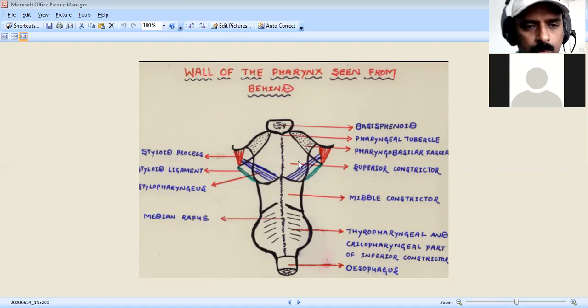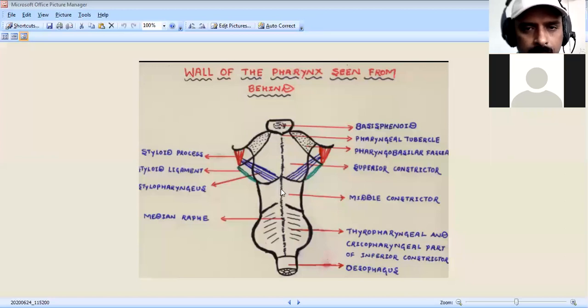The second point in the remarks: the origins of all constrictors are situated anteriorly, in relation to the posterior openings of the nose, mouth, and larynx. From here, the fibers of the muscles pass into the lateral and posterior wall of the pharynx.